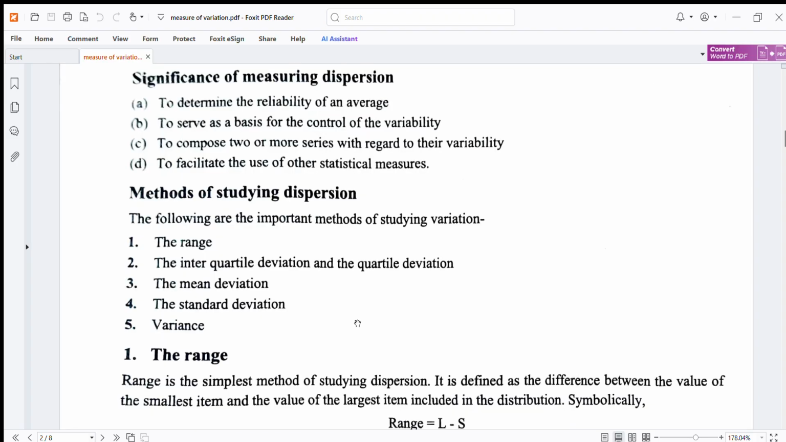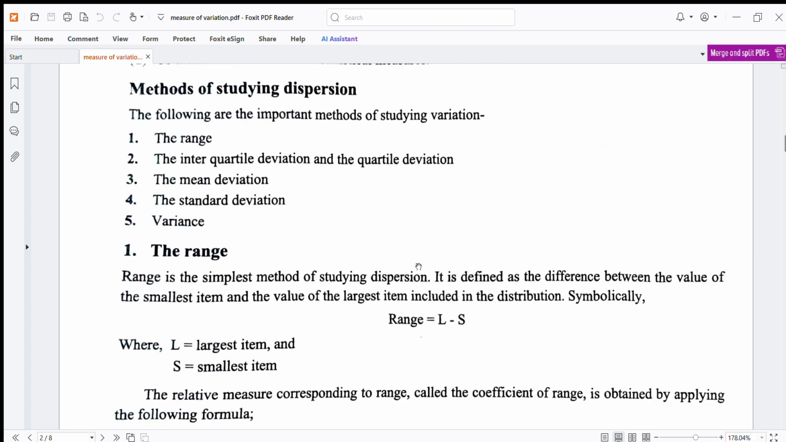To determine the reliability of an average. To serve as a basis for control of the variability. To compare two or more series with regard to the variability. To facilitate the use of other statistical measures. Methods of studying dispersion. The following are the important methods of studying variation: the range, the interquartile deviation and quartile deviation, the mean deviation, the standard deviation, and variance.